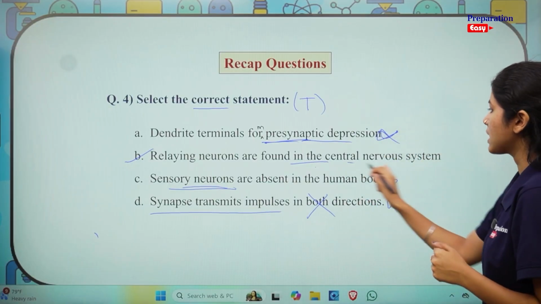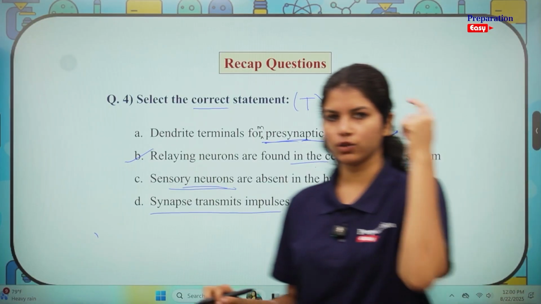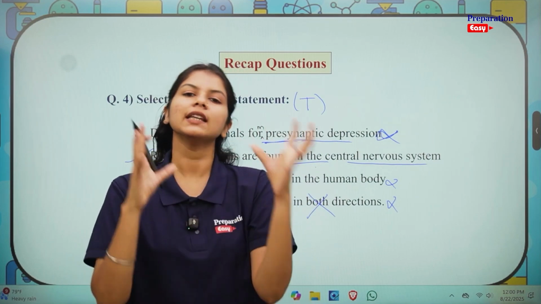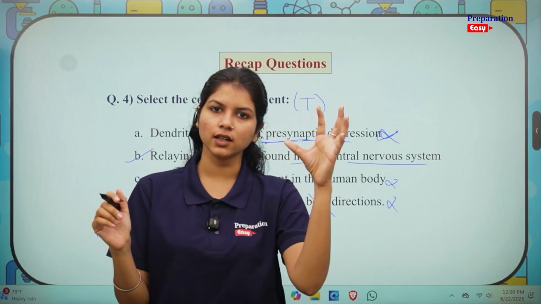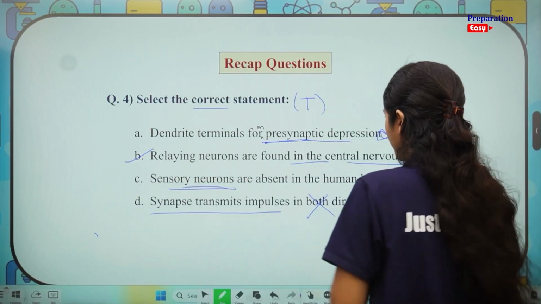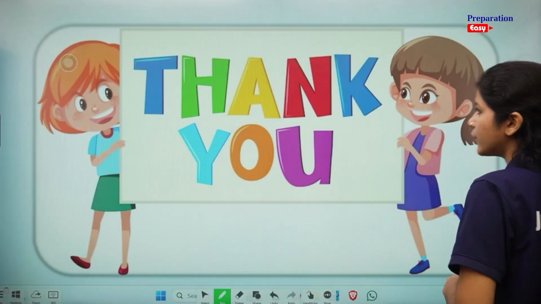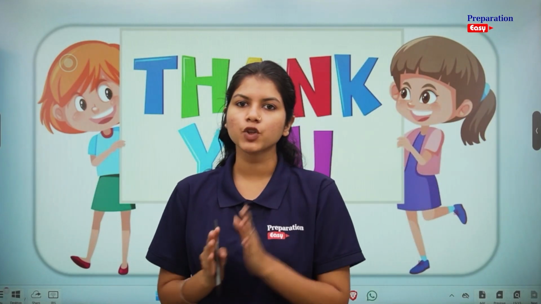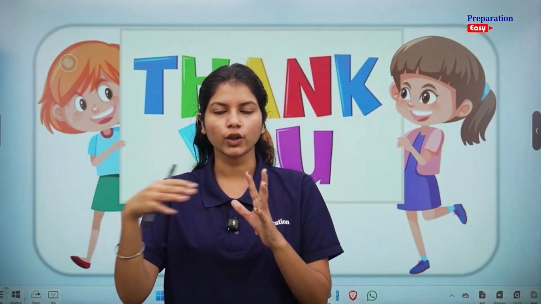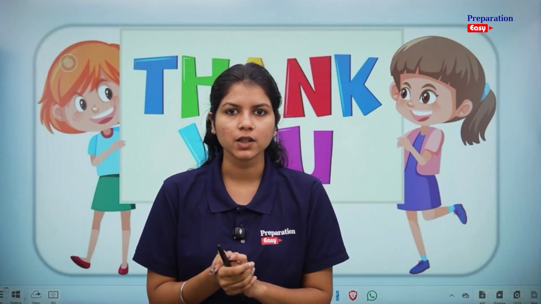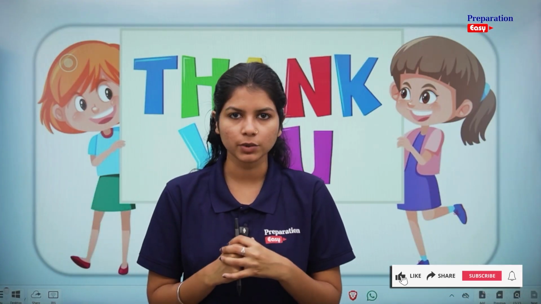And what do we mean by the central nervous system? We are referring to the brain and the spinal cord. What do relaying neurons do? They act as the link between sensory neurons and motor neurons. I hope all of this information is clear to you. I hope you are able to recall and understand what are the types of neurons, what are the types of axon, what are the types of synapses, where do we find these kinds of synapses, what kind of synapses are common in the human body.